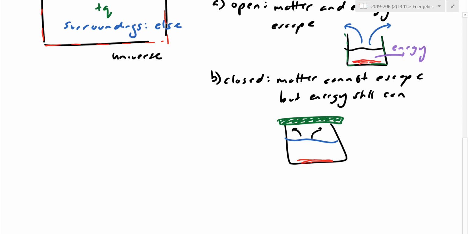Try to form a tight seal so that especially if your reaction happens to produce gases, those gases are still stuck around. Next year, we're going to do a chapter on equilibrium. Equilibrium relies on the reactions being able to go forwards as well as backwards. If the forward reaction generated these gases, I'm going to need the gases to stick around to potentially reform the dissolved particles here. I would definitely need a closed system for equilibrium next year. However, in this case here, I mentioned glass is a fairly good conductor here. Energy can still escape, probably can escape through the lid as well, but energy can escape through the sides of the container.